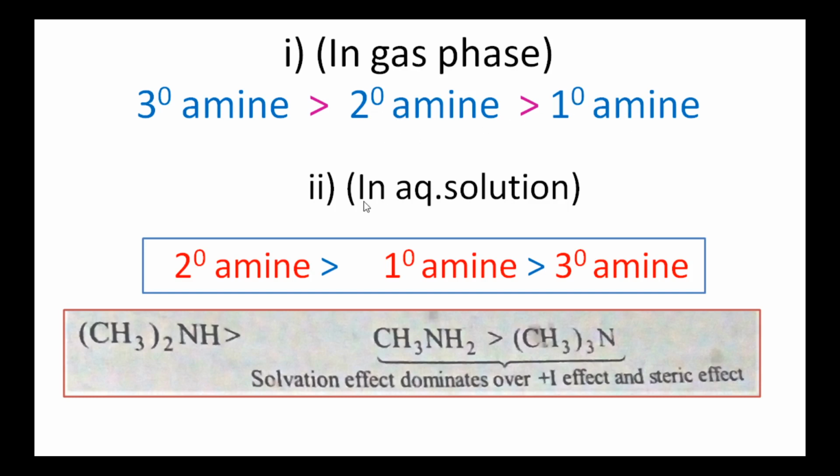But the order changes in aqueous solution. That is, the order changes to secondary amines greater than primary amines greater than tertiary amines, because here the solvation effect dominates over plus I effect and steric effect. So the solvation effect of primary amine is much greater than the tertiary amine. So primary amine is more basic than the tertiary amine.